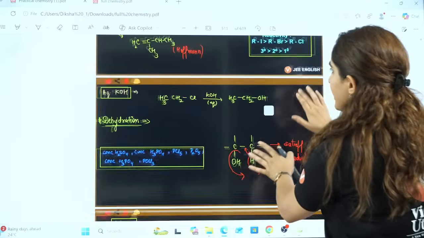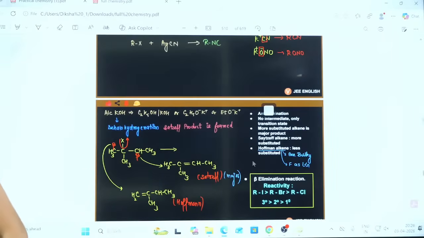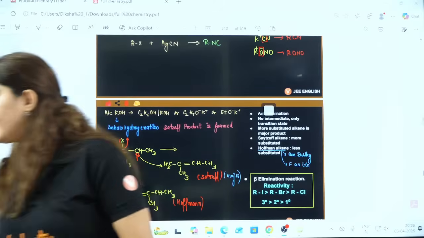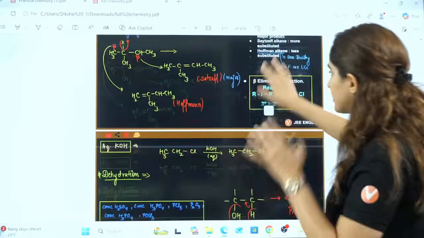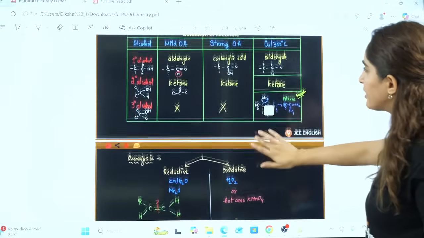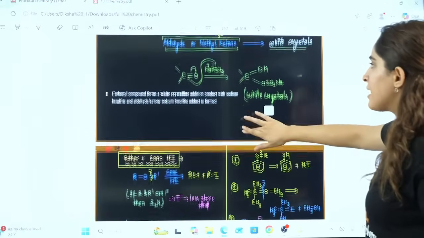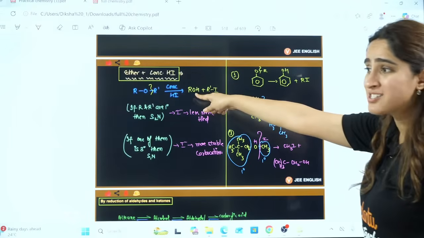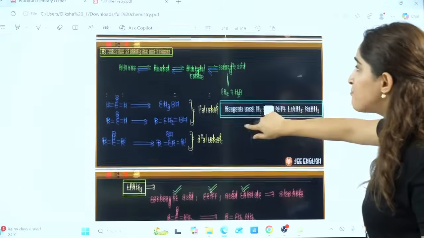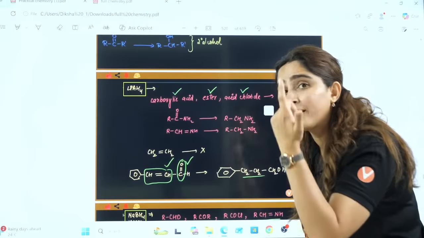See, from organic to every single thing is my handwritten notes, every single thing. If you see this here, you just have to be purely interested in understanding all these things. So in organic, read out these things. I have made it in the form of tables: oxidation of alcohols, ozonolysis, right? So this is ether and concentrated HI reaction. These are all the important reagents, because reagents you will not remember.